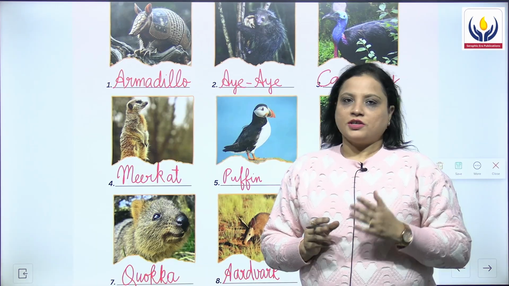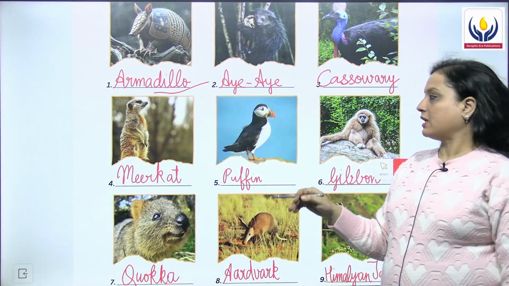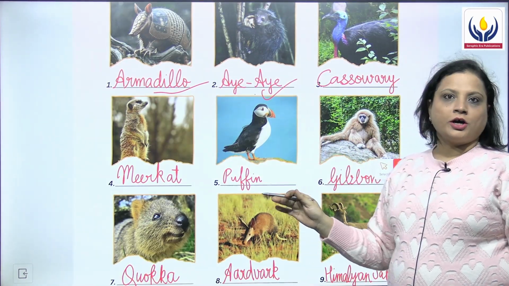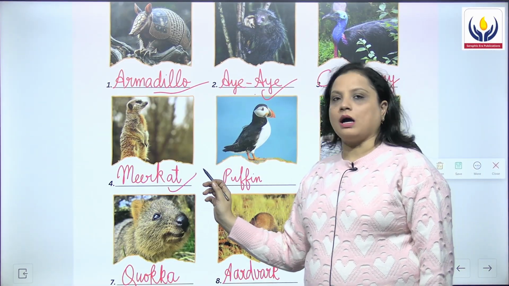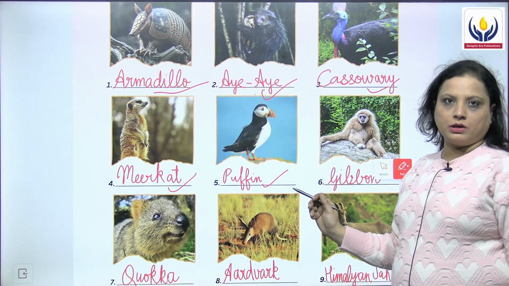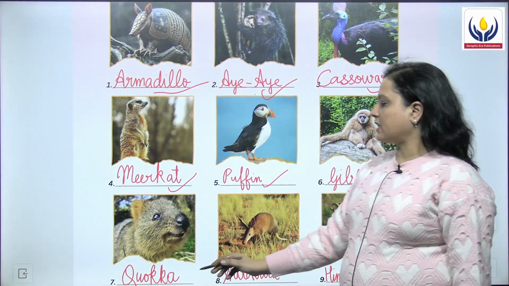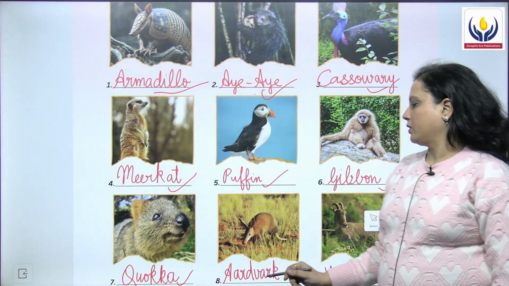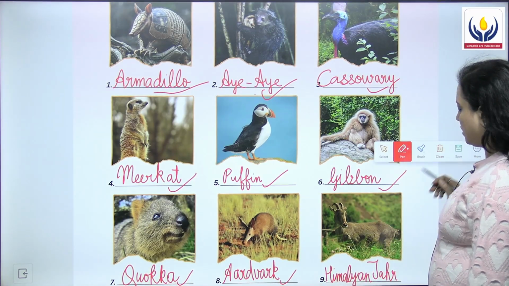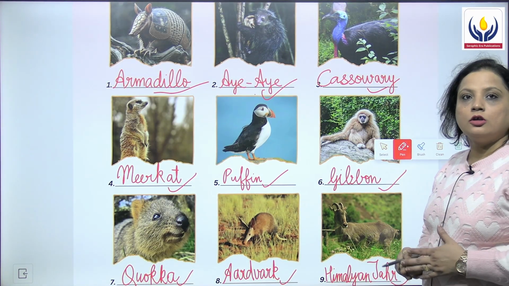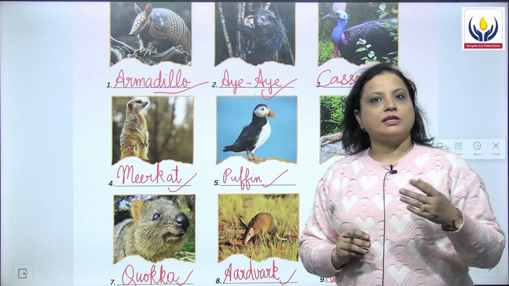Let's begin with it. The name of the first animal given in the picture is armadillo. Then the second picture is of Ai. Third picture belongs to cassowary. Fourth is meerkat. Fifth is puffin bird. Sixth is gibbon. Then we have the seventh, quokka, eighth aardvark, and the ninth belongs to the Himalayan tahr. So these are the respective names of the animals in this chapter. Let's move on to the next page.